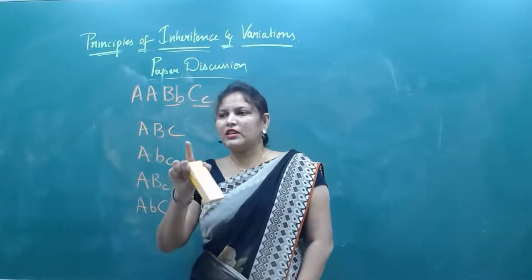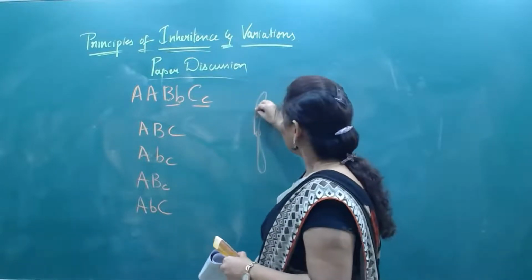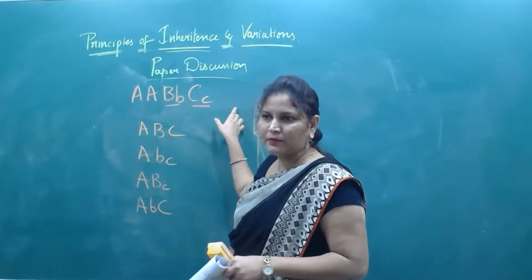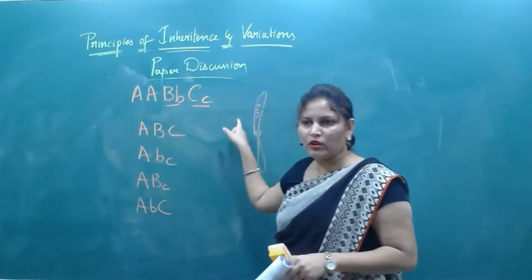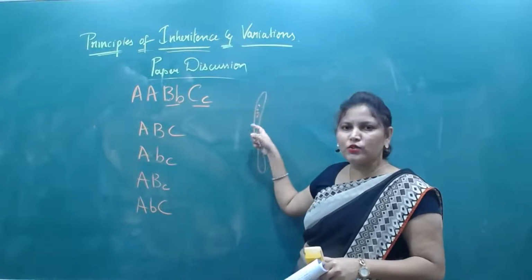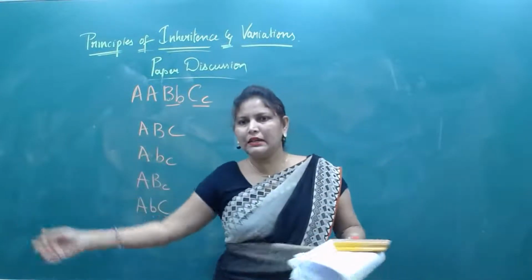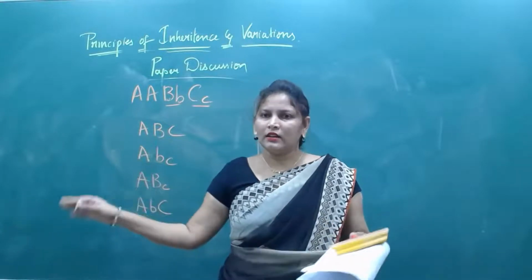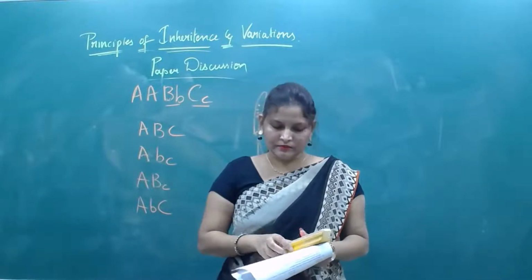The presence of 2 or more genes on the same chromosome is known as linkage. If the genes are linked together, they cannot assort independently. If genes are located far apart, they can separate independently. Yes or no? Yes.